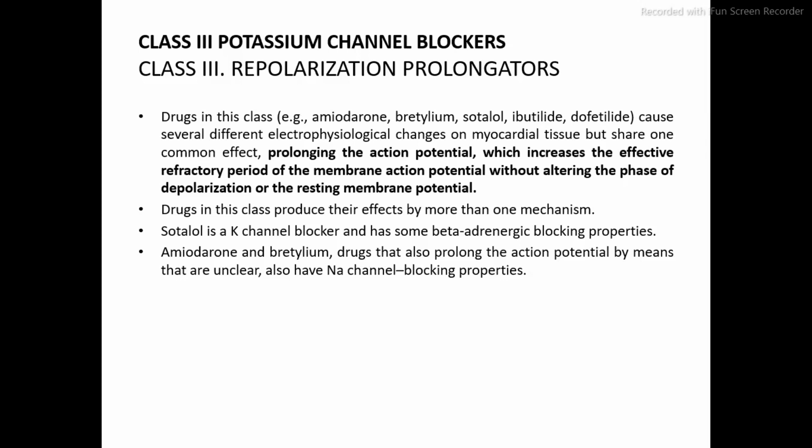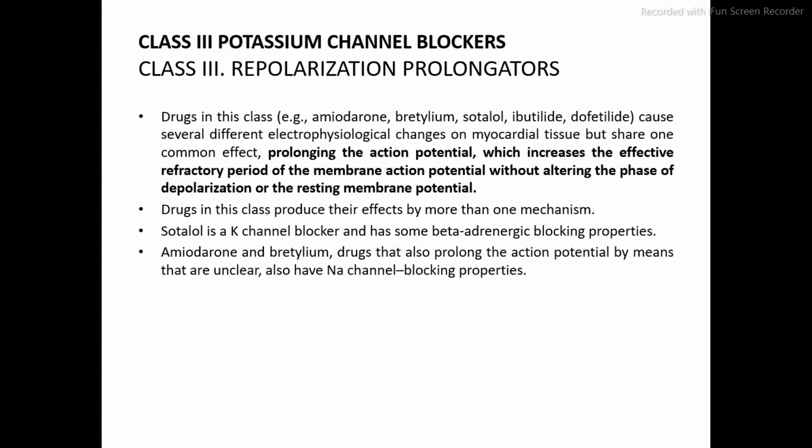Amiodarone is a drug that also prolongs the action potential by means that are unclear, and it also has sodium channel blocking properties. Its mechanism of action is a little unclear, but it also has sodium channel blocking properties. That means amiodarone belongs to two classes, class 1 and class 3.